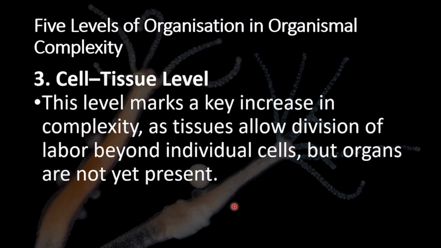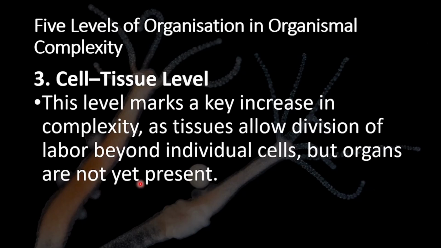Cell tissue. This marks a key increase in complexity, as tissues allow division of labor beyond individual cells, but organs are not yet present. So let's go on and march along. We have first the protoplasmic level. Think unicellular organisms. Think one cell performing all activities. Then we have the cellular level. Think sponges. Think multicellular organisms, but still think simple, no true tissues.